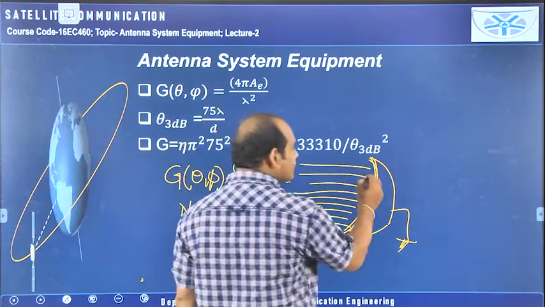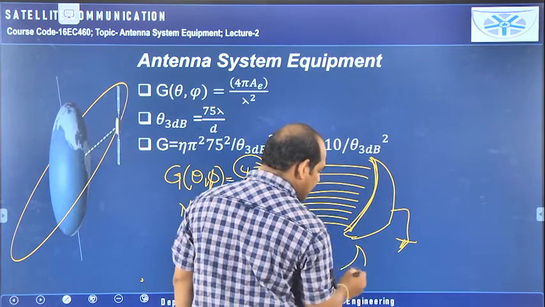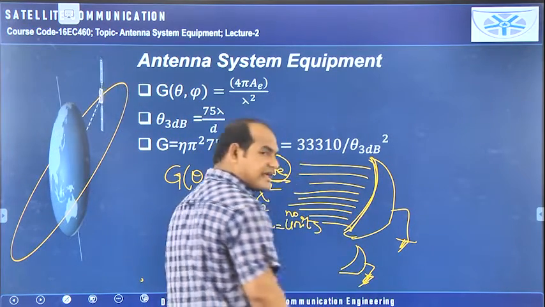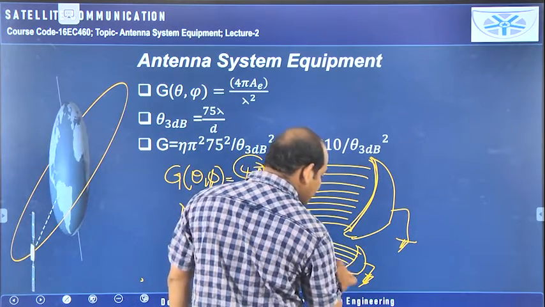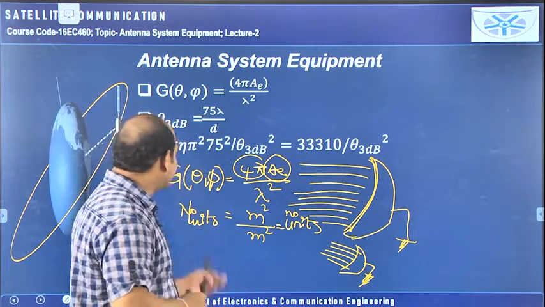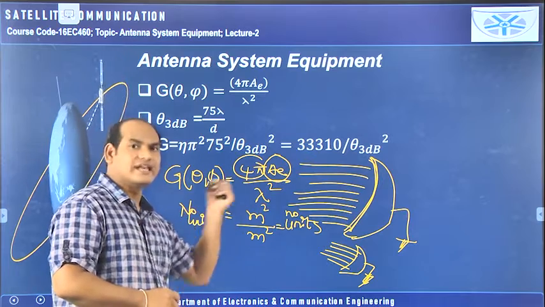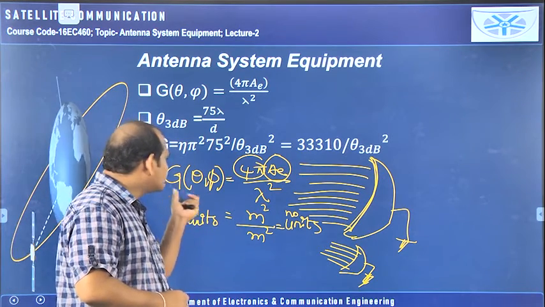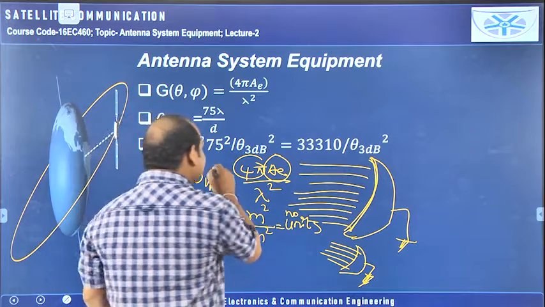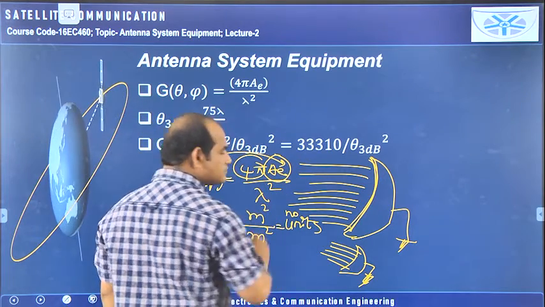When this effective area is very small, like a smaller antenna with less effective area, then its gain will be smaller. So the gain is directly proportional to the effective aperture area, and that's why we can give here g of theta comma phi is directly proportional to the area.